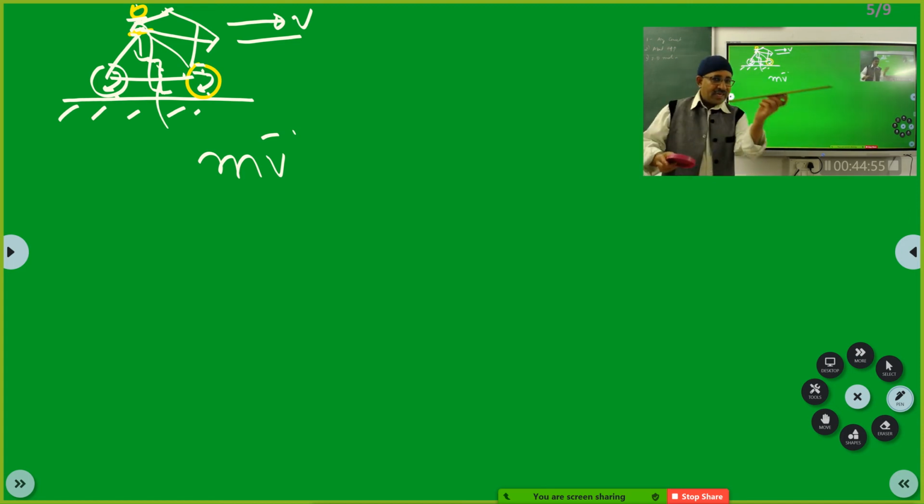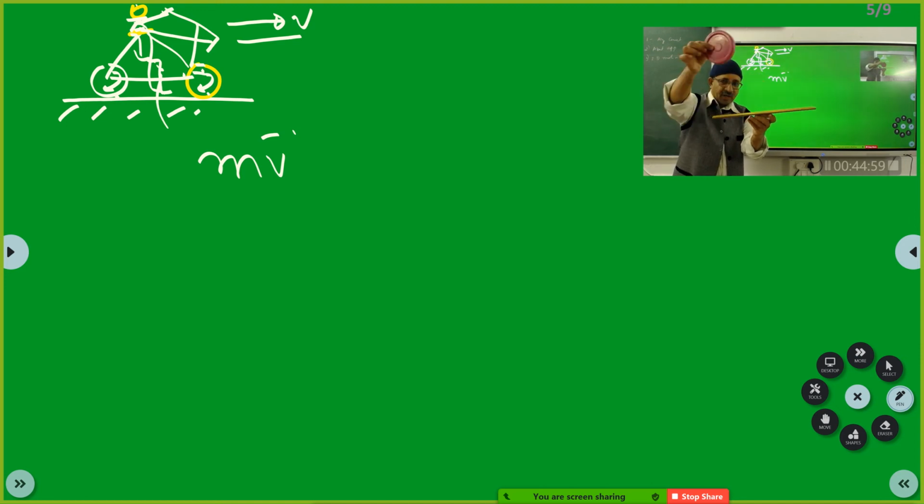Now, if you say this is the road and this is the wheel of the cycle, only one wheel I am showing you. This is the wheel of the cycle at some instant of time, and the cycle is rolling like this. Correct? Now, what did you do? You turn the handle.